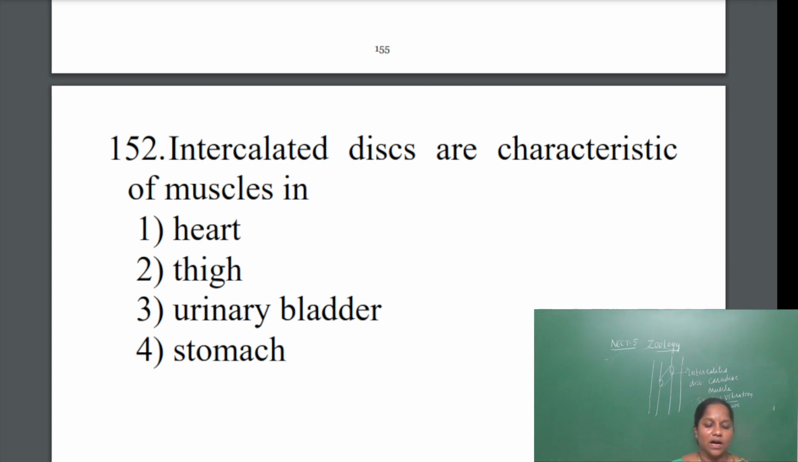So they are given heart, thigh, urinary bladder and stomach. Heart is the correct answer. So heart contains cardiac muscles. So intercalated discs are found in the heart. Now thigh, urinary bladder and stomach: thigh and urinary bladder contain smooth muscle, and even the stomach also.